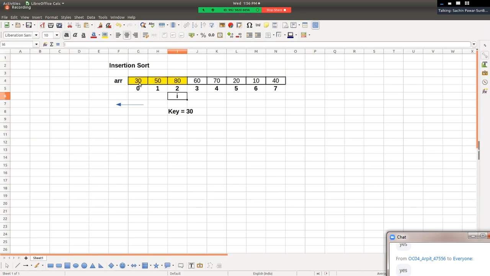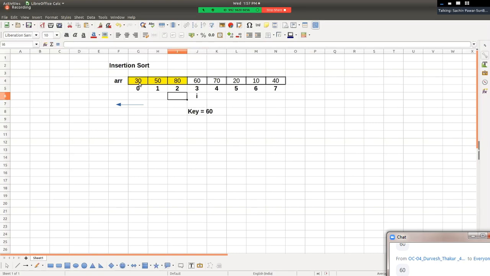Next iteration, अरे अभी तक पूरा array sort हुआ है क्या? No, only 3 elements are there now in our left hand. In our left hand, how many number of elements are there? Only 3 elements, right? Till array is not yet sorted, right? So we go to the next iteration. Now for next iteration, can you please tell me what will be the value of key? Value of key will be 60, right?